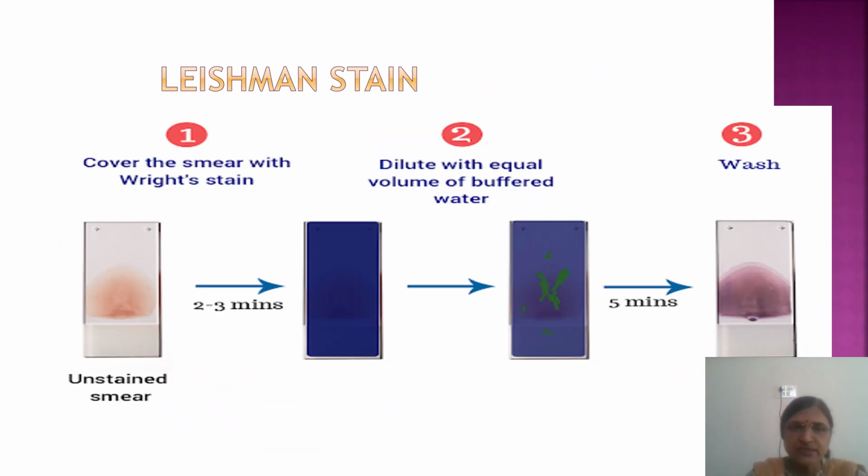In Leishman stain, you have to flood the smear with Leishman stain. You don't have to fix the smear because the methanol is already present in Leishman. Then buffer is added, and then wait for 5 minutes. Then wash with water, and then dry and see under oil immersion lens after putting oil.